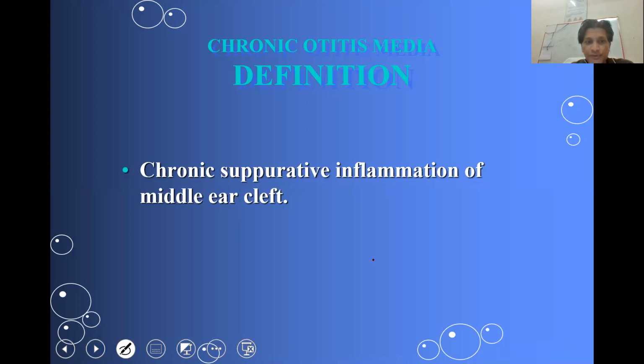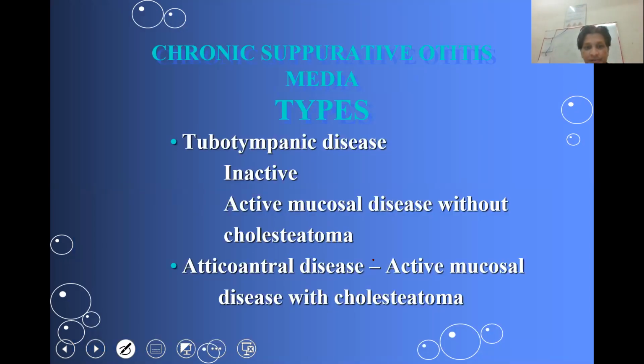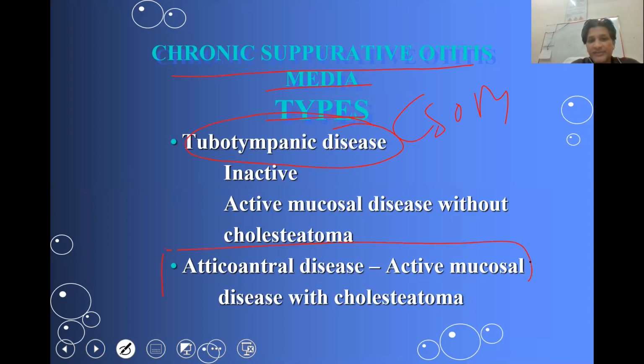So this is a chronic inflammatory sequence, and chronic CSOM or chronic suppurative otitis media is divided into 2 segments. Number one is the tubotympanic segment, which is a safe ear. And the atticoantral is the unsafe ear. The words safe and unsafe are used because of, by and large, the presence of cholesteatoma.